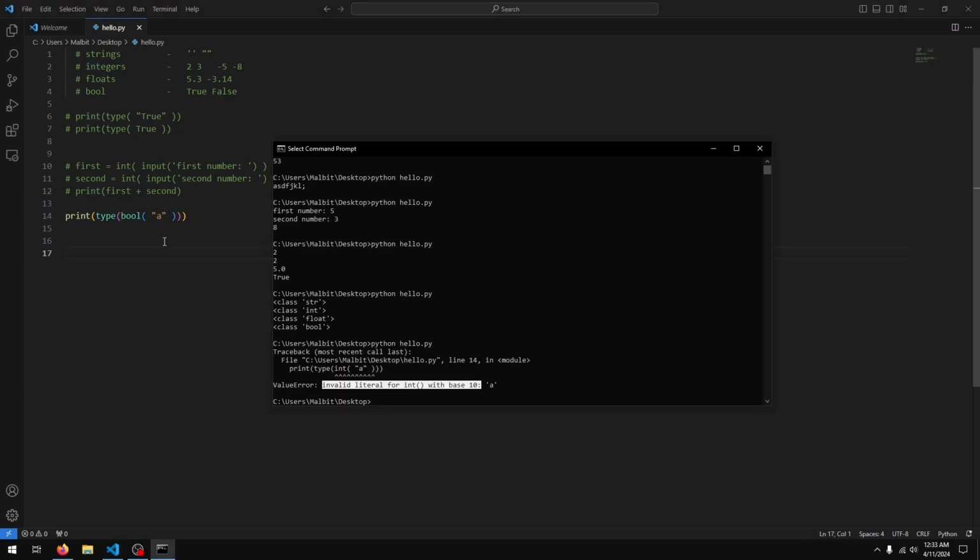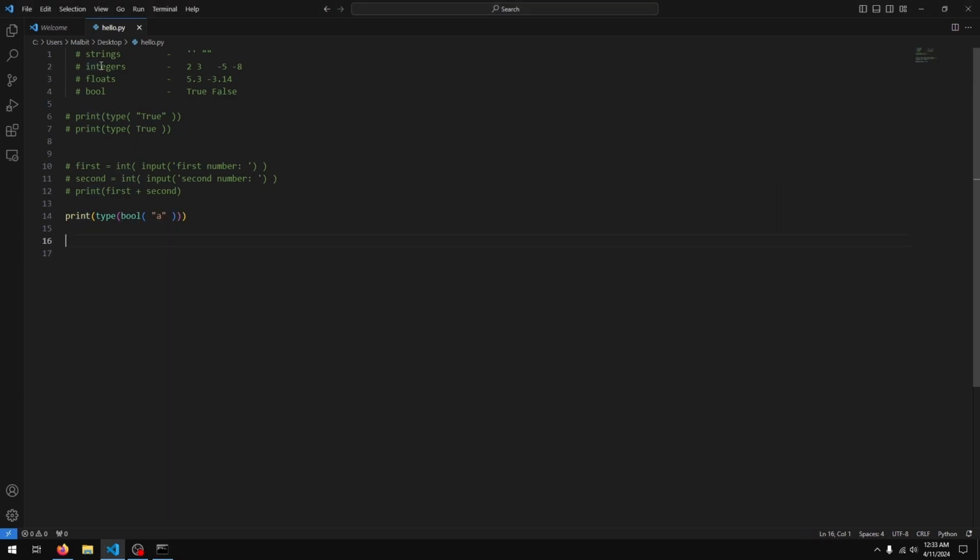So that's all for data types. To recap, data type is how your computer stores and understands data, and also figures out what sort of operations you can do on data. We have a few data types in Python, but the more common ones are strings, which are values in quotation marks, integers, which are positive and negative whole numbers, floats, which are numbers with decimal points, and bools, which is the value true and false.